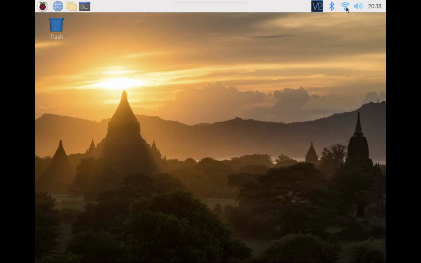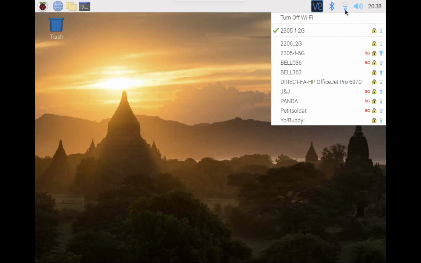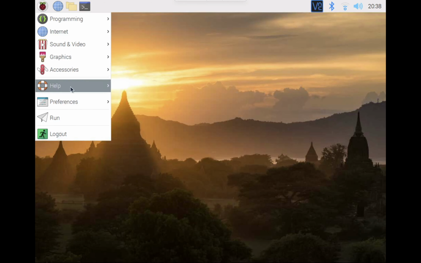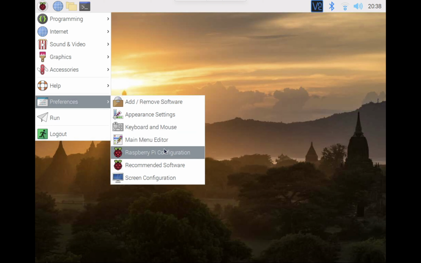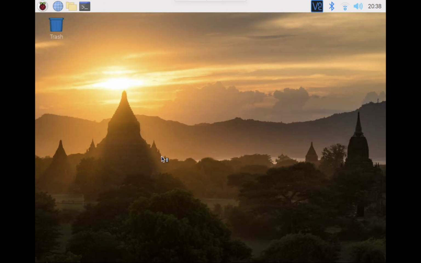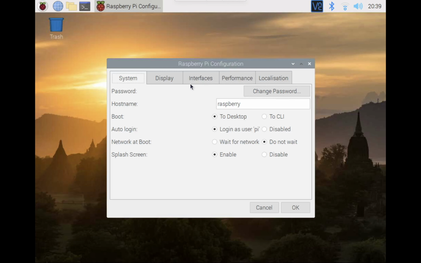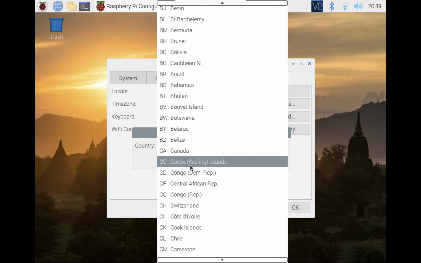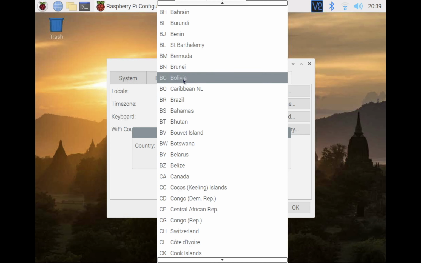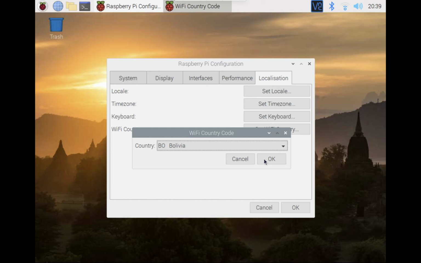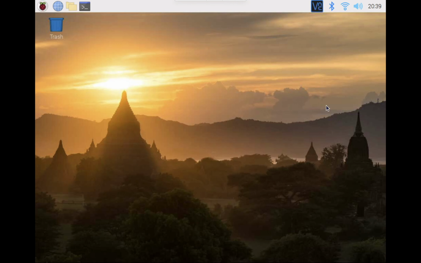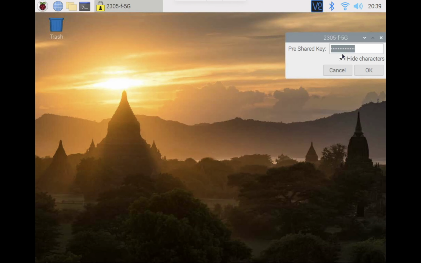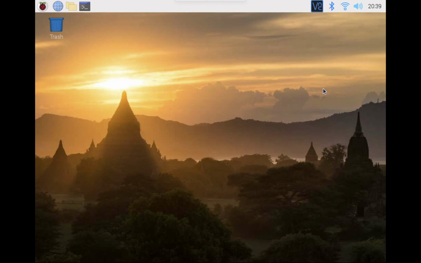If your Raspberry Pi is connecting to a 2G Wi-Fi, it may be very slow to use VNC because it's using a graphical interface. So what you can do is change it to 5G Wi-Fi if you have a 5G Wi-Fi. Before that, you can go to localization, select BO, which is Bolivia. It magically supports 5G Wi-Fi while other countries do not. Now you should be able to connect to your 5G Wi-Fi. The VNC graphical interface should look much smoother using a faster network.